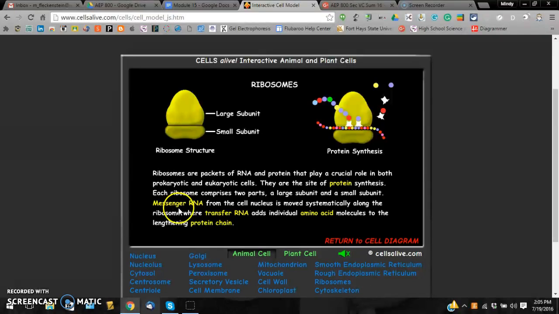Messenger RNA from the cell nucleus is moved systematically along the ribosome, where transfer RNA adds individual amino acid molecules to the lengthening protein chain. So that gives kind of a basic definition of ribosomes.